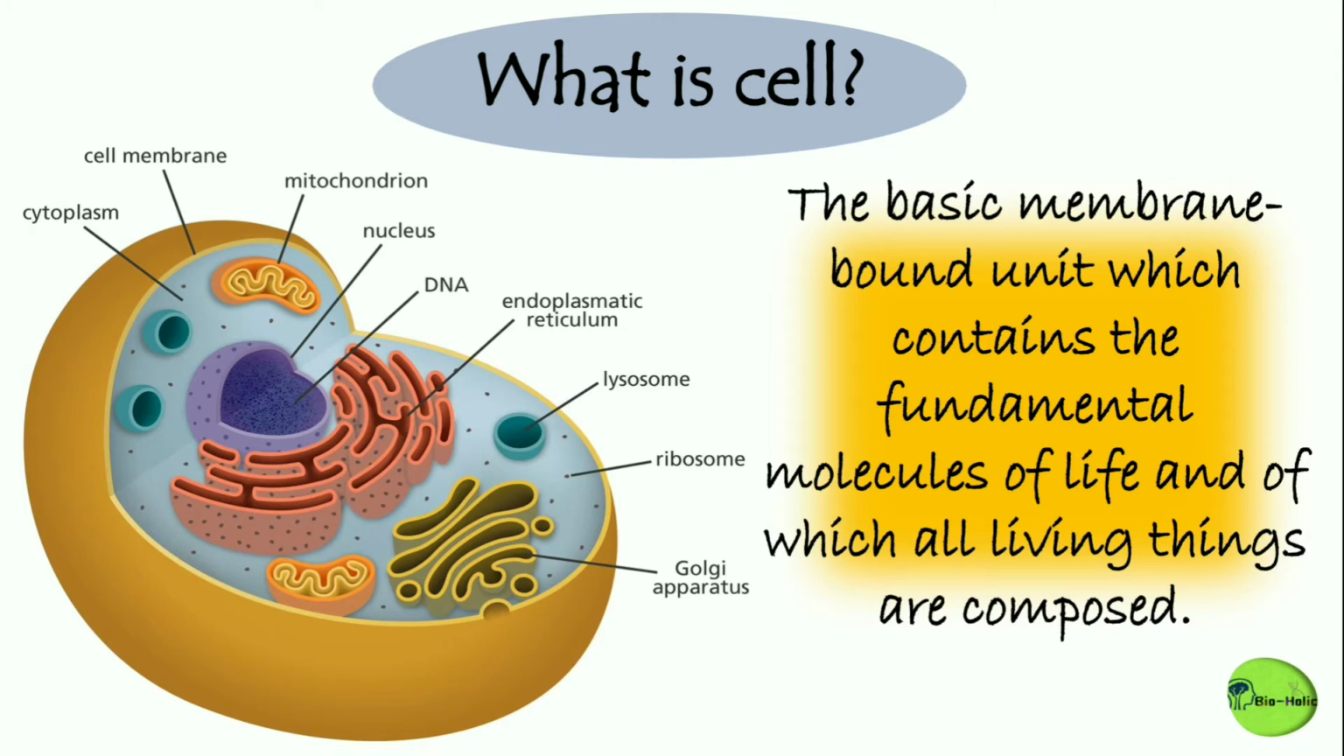Now in both prokaryotic and eukaryotic cells, there is a semi-fluid matrix present, known as cytoplasm, which occupies the volume of the cell. The cytoplasm is the main arena of cellular activities in both plant and animal cells. Various chemical reactions occur in it to keep the cell in a living or active state.